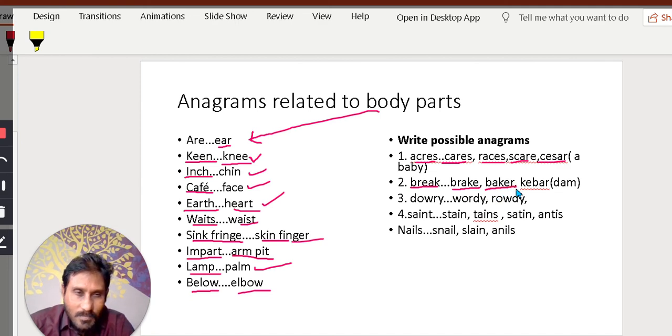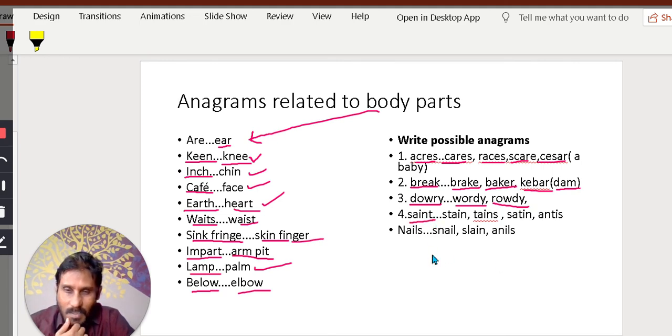Baker. Baker means one who prepares bread and cake in a bakery. And kabar, kabar is a meaningful word. It's a dam, a geographical structure. Kabar is a dam. And dowry, WORI, this is a given word. Wordy, if you write a sentence with a lot of similar sounding words, that is a wordy sentence. Wordy. And rowdy, and you can think of so many others if you have any.